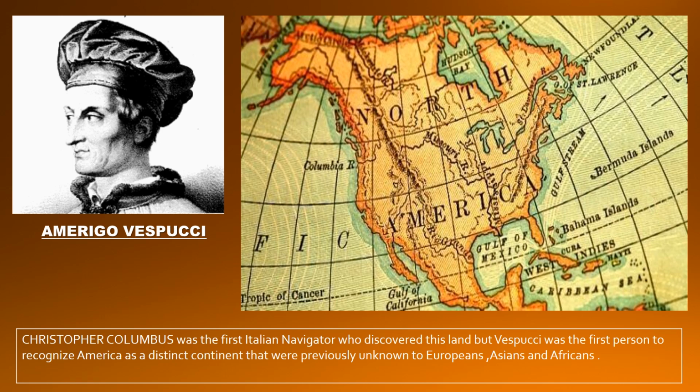But Vespucci was the first person to recognize America as a distinct continent that was previously unknown to Europeans, Asians, and Africans. And at that time, America was a single continent. Later, it was divided into two continents because North America and South America are located on two different tectonic plates.